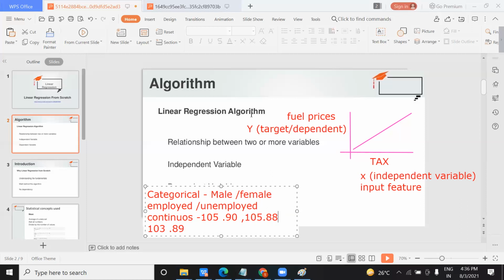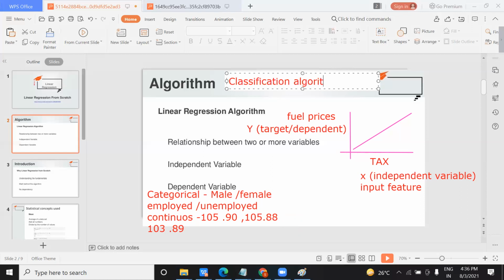Whenever you see in your case study that your target variable, here suppose fuel price, is continuous, then you will go for linear regression. And when it is categorical, then there is one more algorithm, logistic regression. Then we go for that. So this is a classification algorithm. That will help us do the prediction.